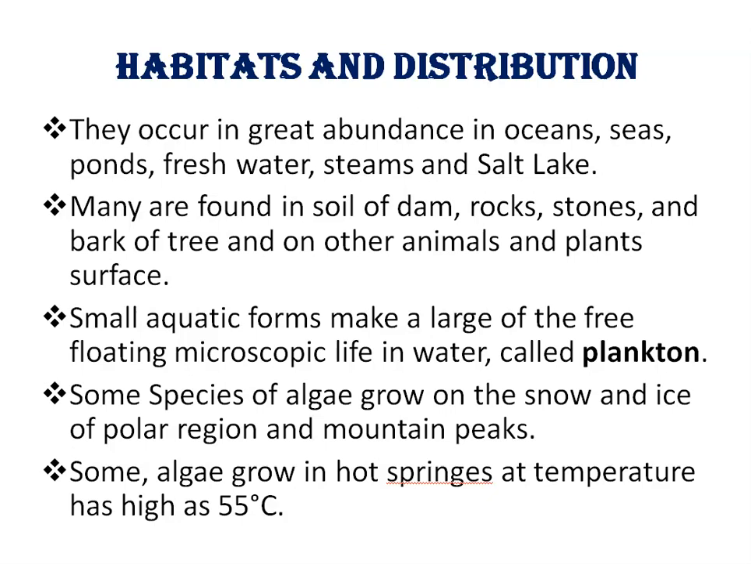Many are found in soil of dams, rocks, stones, and bark of trees, and also on other animals and plant surfaces. Small aquatic forms make up much of the free-floating microscopic life in water called plankton. Some species of algae grow on snow and ice of polar regions and mountain peaks. Some algae grow in hot springs at temperatures as high as 55 degrees Celsius.